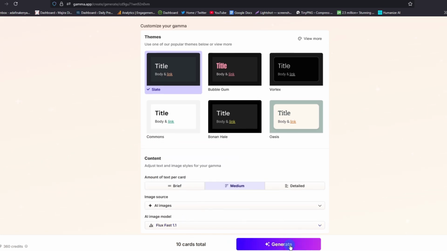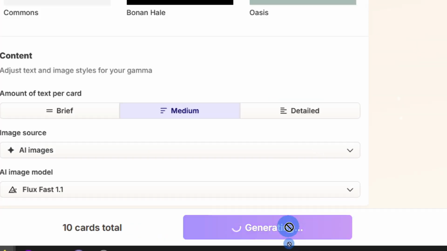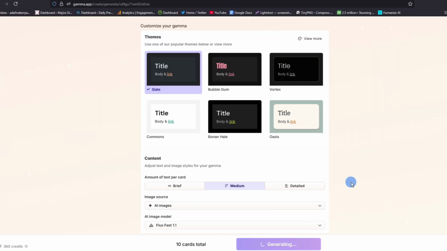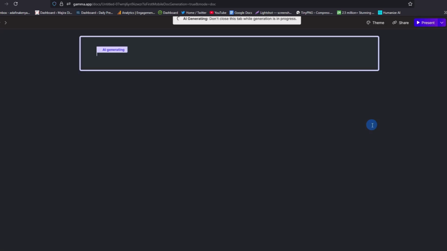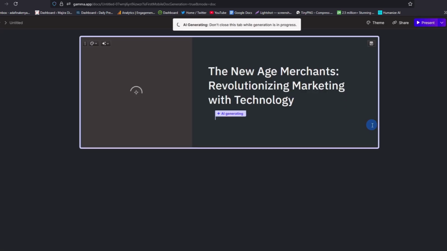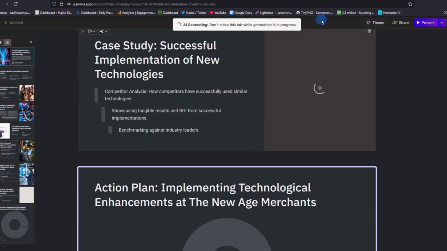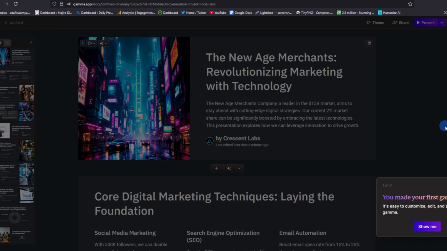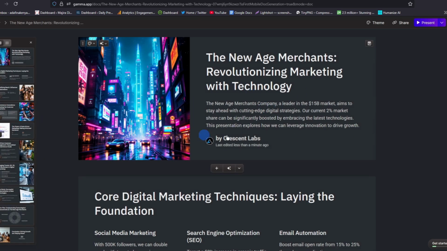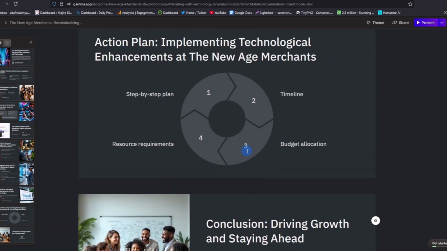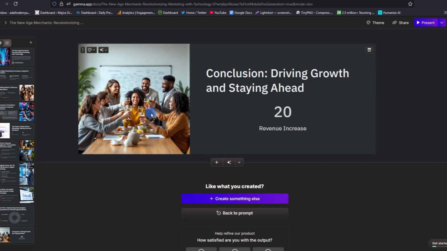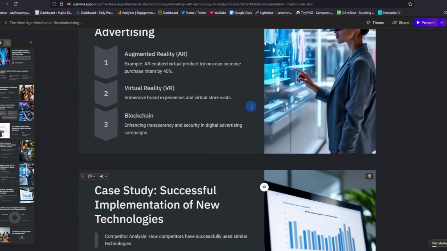Great. So let's go ahead and hit generate and now see the magic of this tool. Within seconds, it will begin the generation. And here we go. Look at that. You have to be patient as it generates, and you are warned here: don't close the tabs. If you close the tabs, we shall lose our generation. So our presentation is done. It is so nice. Look at that. It went ahead, looked for the appropriate images, and our presentation is here.